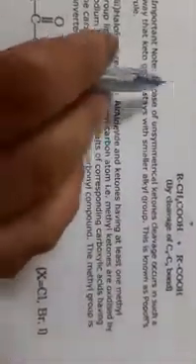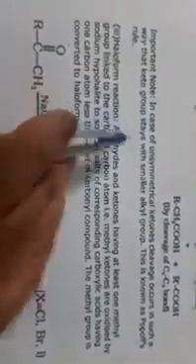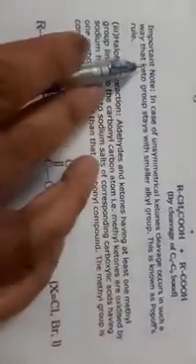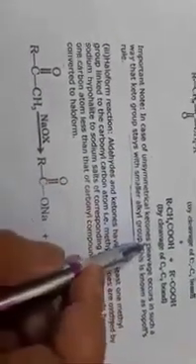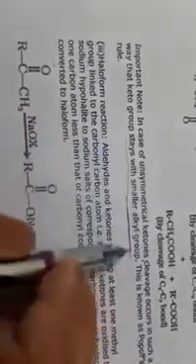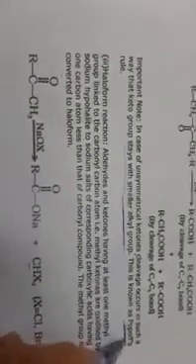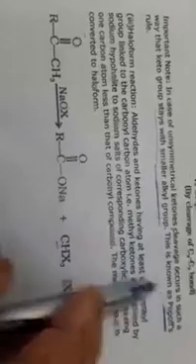Next, in the oxidation of ketones, if the ketone is unsymmetrical, then the keto group stays with the smaller alkyl group. This is known as Popov's rule. Popov's rule means that during the oxidation of ketones, if the ketone is unsymmetrical, then the keto group stays with the smaller alkyl group, and this rule is known as Popov's rule.